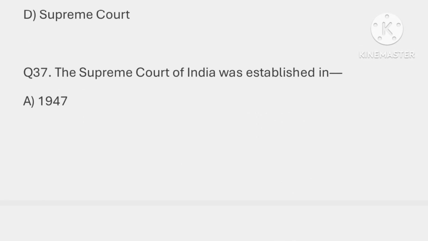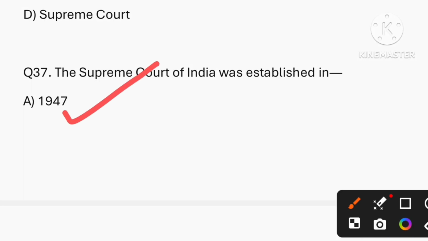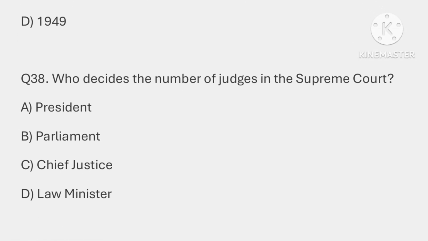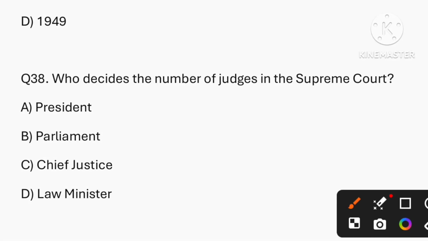Question number 37. The Supreme Court of India was established in, so the correct answer is option A, that is 1947. Question number 38. Who decides the number of judges in the Supreme Court? So the answer is option B, that is Parliament decides the number of judges in the Supreme Court.